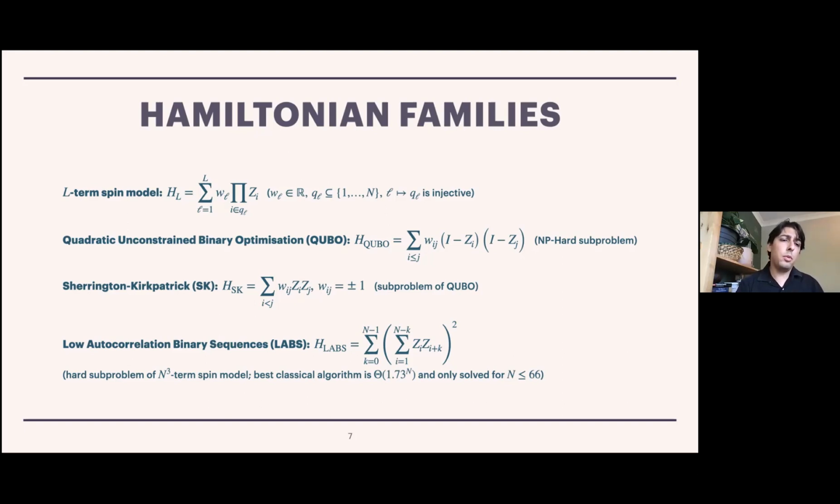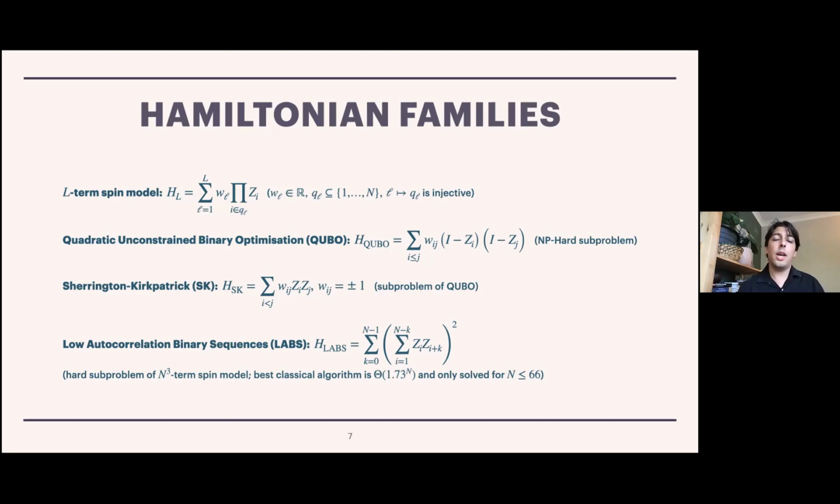Even more specifically, we looked at the Sherrington-Kirkpatrick model. So this is where we're guaranteeing that the weights are plus or minus 1. So to take the example of before, we can imagine that we are looking at pairs of bits, and we are asking whether the parity between them is 0 or 1. And we assign a +1 to one of those cases and a -1 in the other case. And different instances will give us different choices here.